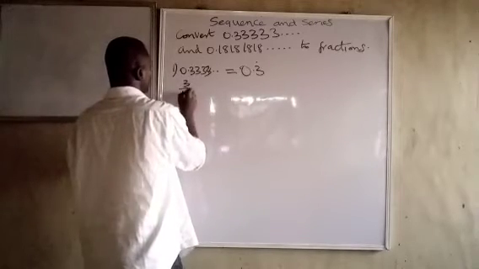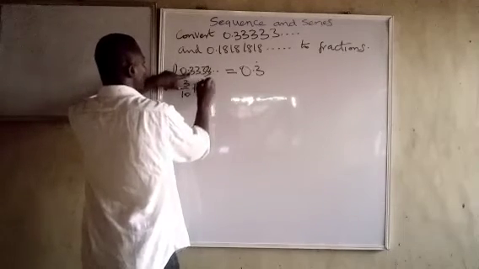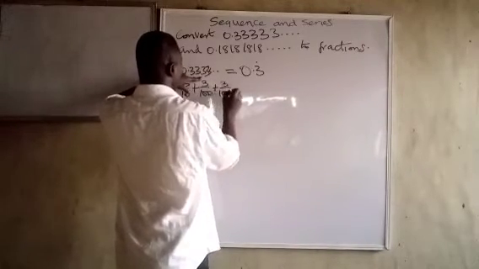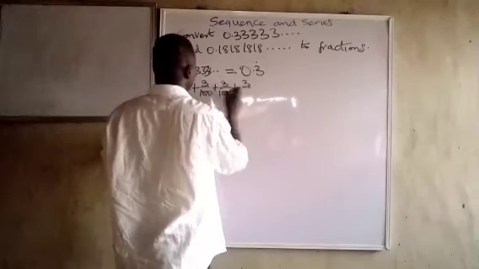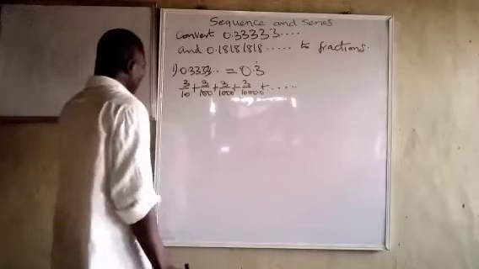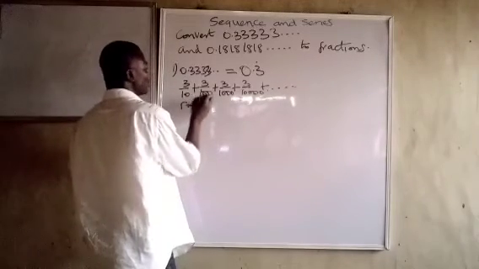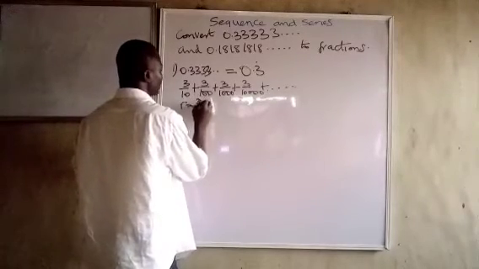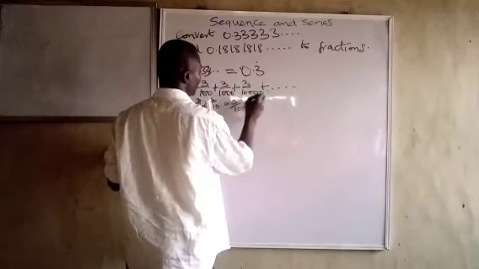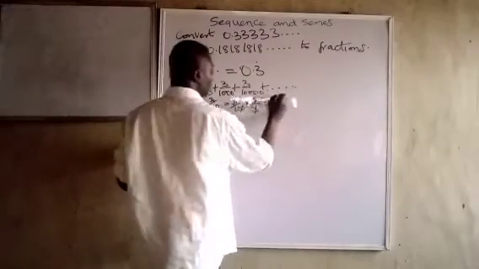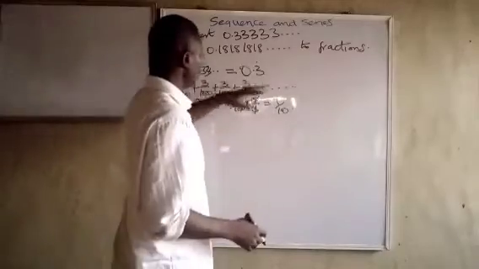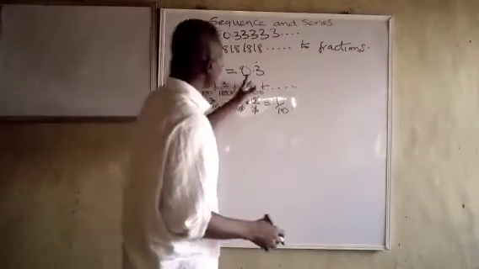3 over 10, because this is the first one. The second one is 3 over 100. The next one is 3 over 1000. The next one is 3 over 10,000. So it goes like that. Now, in this instance, r is equal to 3 over 100 divided by 3 over 10, which is 3 over 100 times 10 over 3. So we have it to be 1 over 10. That is our r. And because you can see this recurring decimal is seen as the addition of all of this to infinity,